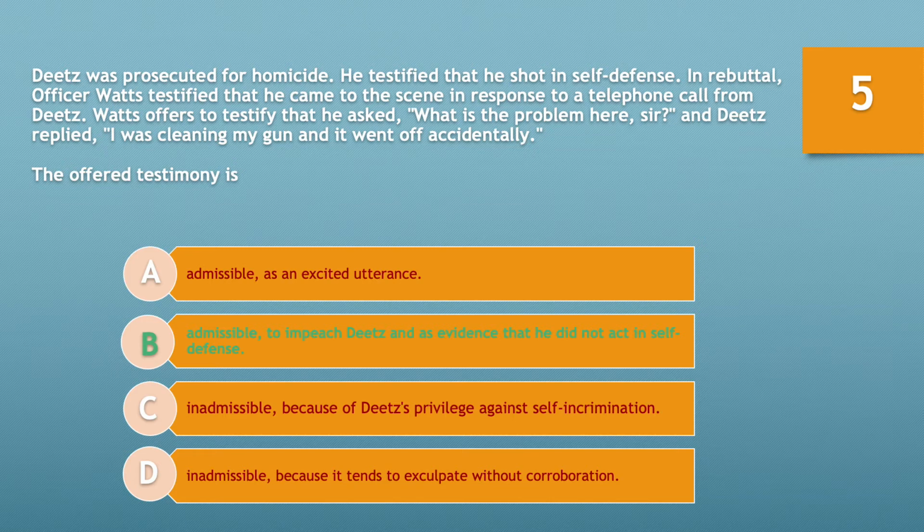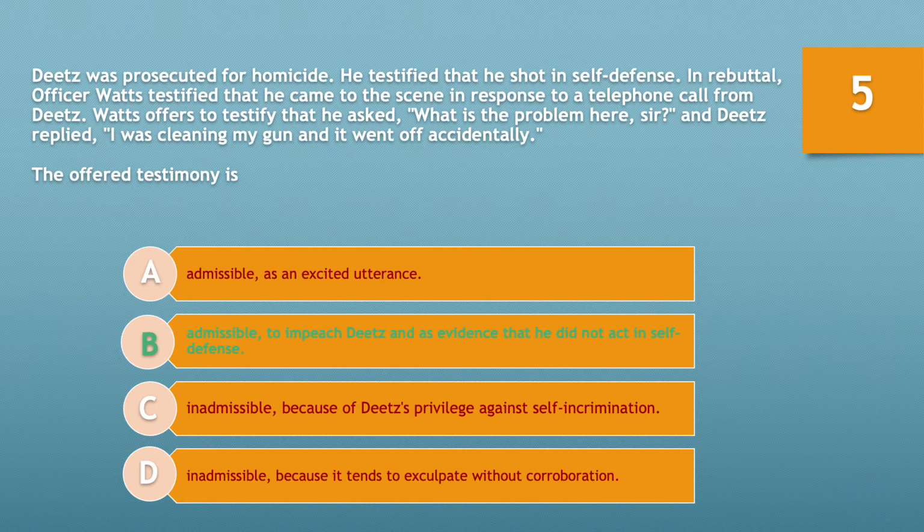A hearsay exemption is admissible because it is not hearsay under the federal rules of evidence. One such exemption is an admission of a party opponent, which is a statement by a party or by someone whose statement gets attributed to that party offered by the party opponent. Here, Dietz had testified that he shot in self-defense, whereas Officer Watts testified that Dietz had told Officer Watts that the gun went off accidentally as Dietz was cleaning his gun.